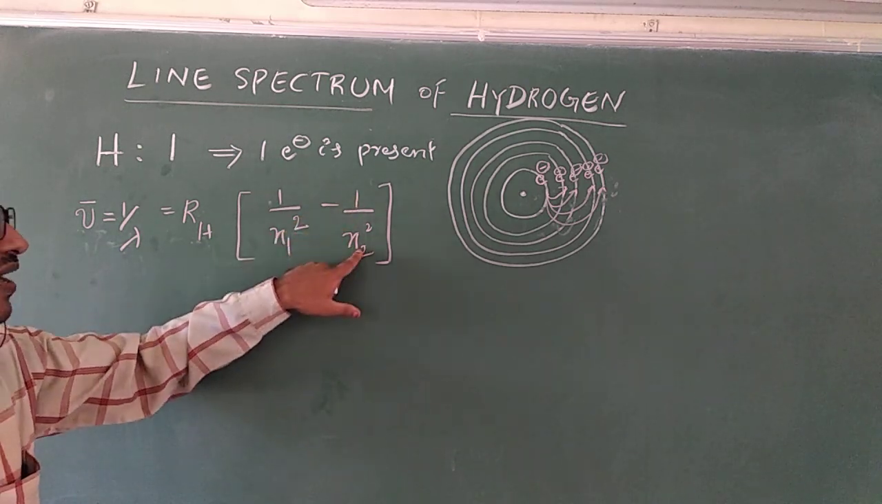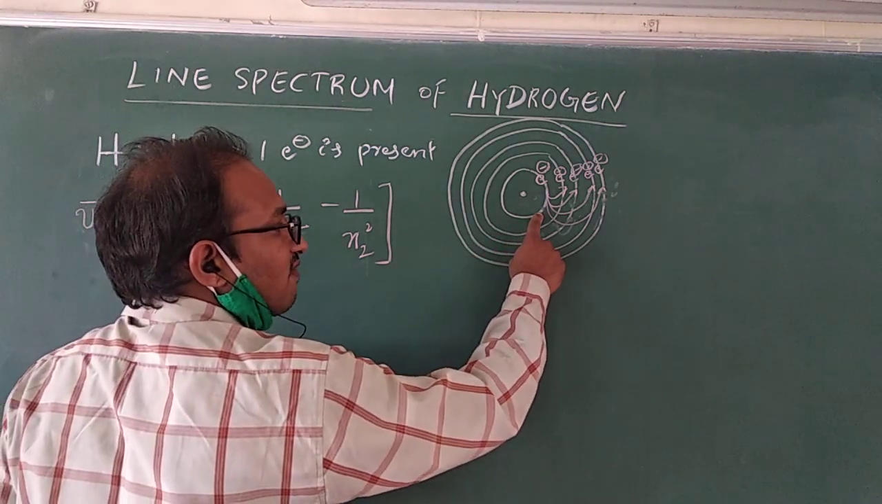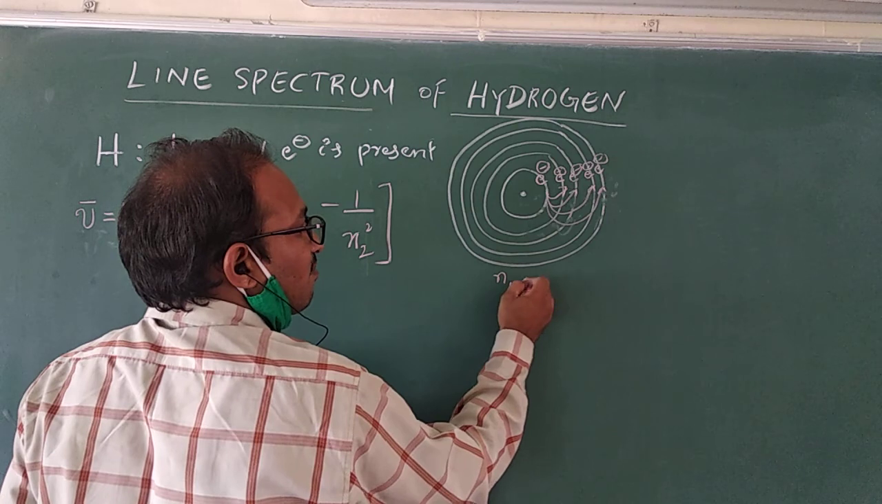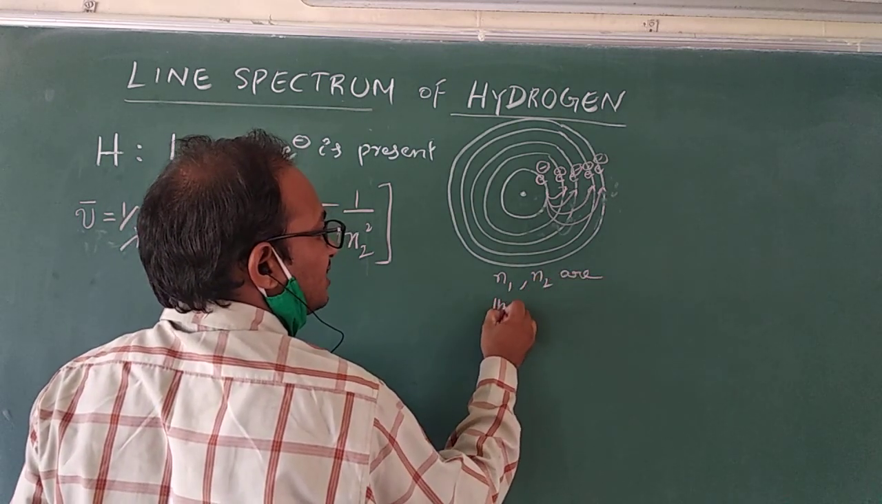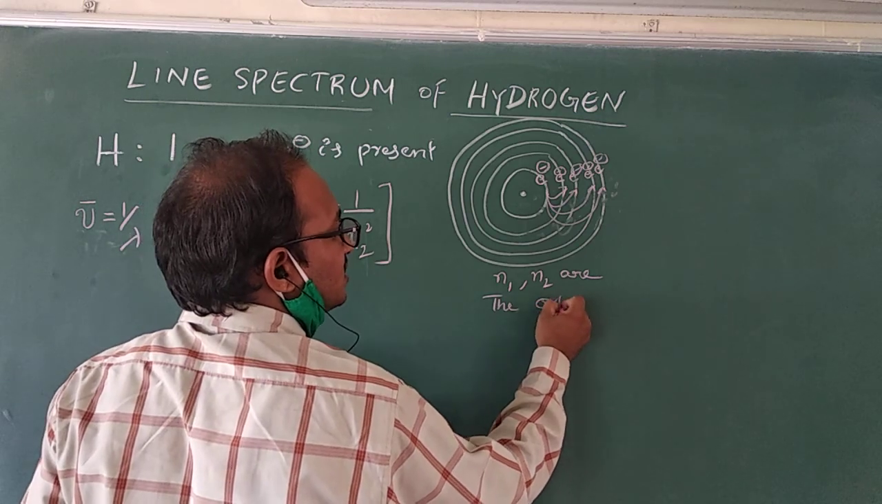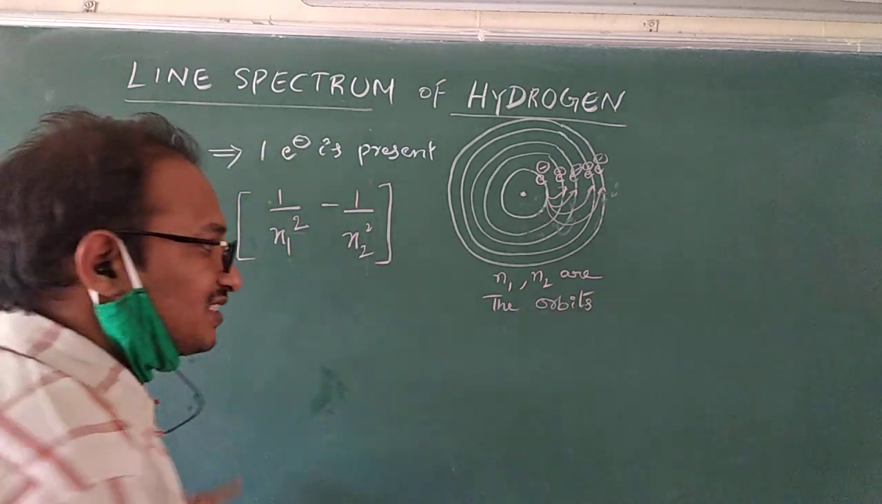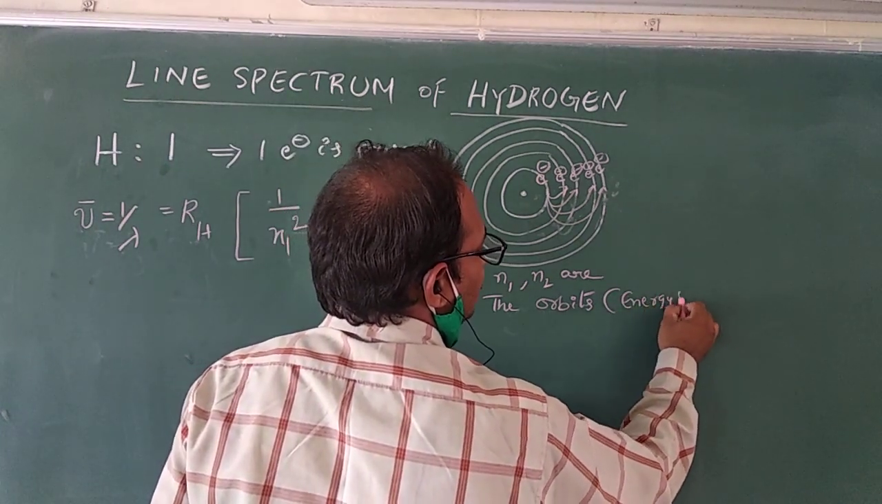What do n1 and n2 mean? n1 is the first orbit and n2 is the second orbit. n1 and n2 are the orbits. We can say energy states. Orbits are nothing but energy states.